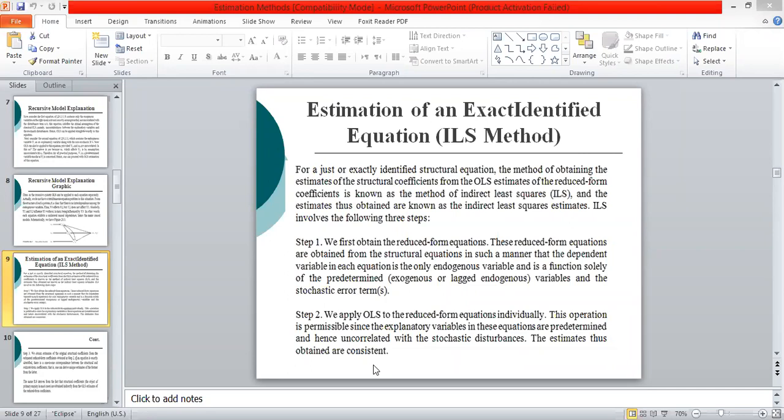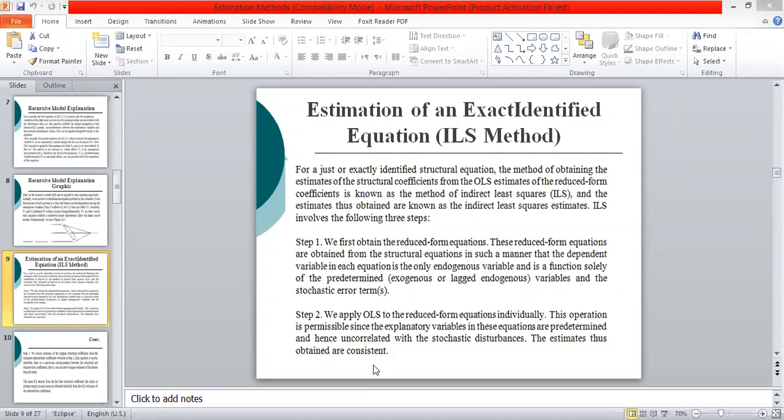After developing the reduced form, we can apply OLS to estimate it. Why do we apply OLS?